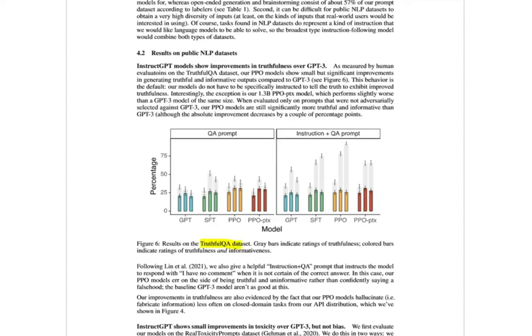Here are the results on the TruthfulQA dataset, and as they state here, InstructGPT models show improvements in truthfulness over GPT-3. And we can also observe that in this figure, where the gray bars indicate ratings of truthfulness, and the color bars indicate ratings of truthfulness and informativeness. We can see that indeed the color bars seem to be higher for PPO and PPO-PTX compared to the supervised fine-tuning and GPT. But at least here for the QA prompt, I see that the gray bars for supervised fine-tuning seem to be higher. And also that's the case here, but only compared to the PPO-PTX. Hopefully I'm interpreting this correctly.